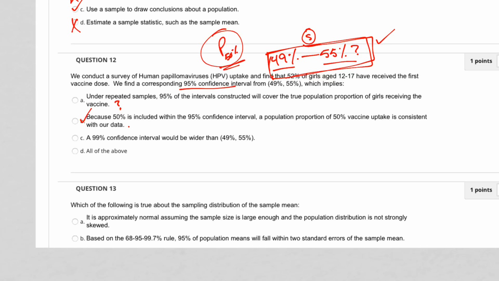A 99% confidence interval would be wider than 49 to 55. Yes. So remember, we have our mean here, and we have our 95% confidence interval from there to there, but the 99% is a little bit wider, okay? And so I had questions about this one here, but because I already have 2 out of the 3, then the answer is all of the above. You don't even have to go back and answer that question.